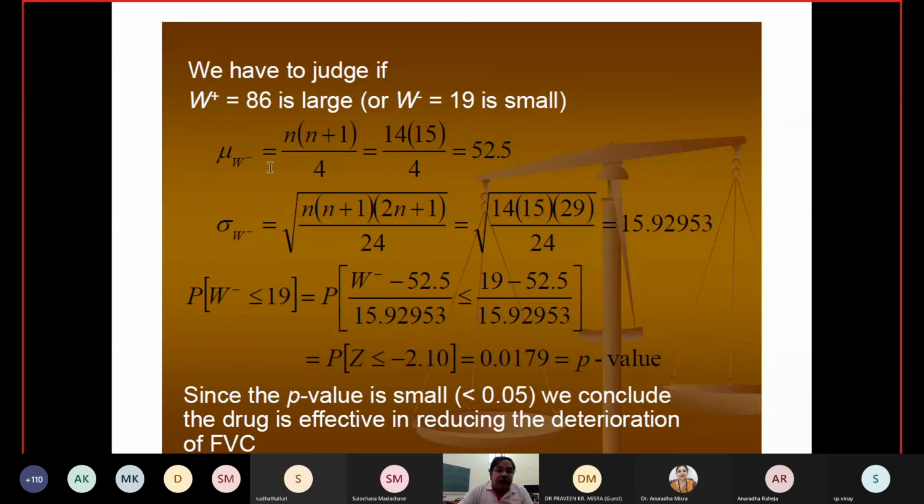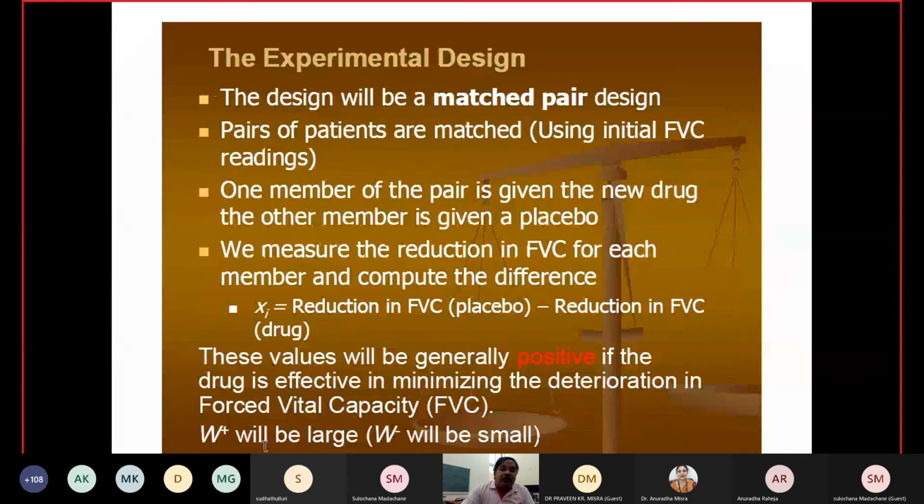They calculated the mu value and then the standard deviation corresponding to W, and corresponding to this we got this value, and then this is the calculated p value. This calculated p value is not greater, it is less. Since the p value is small, we conclude that the drug is effective in reducing the FVC loss.